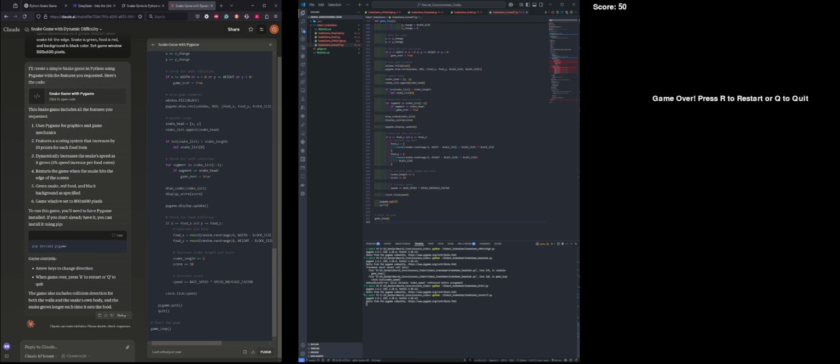So when you launch the game, it's not starting automatically. It just opens the window, sits there, waiting for you to press a key, and then it starts. And when it hits the edge and the game is over, it sends you the message, press R to restart or Q to quit. So that is, I think, a complete package, which is missing from the OpenAI and Grok 3 models.